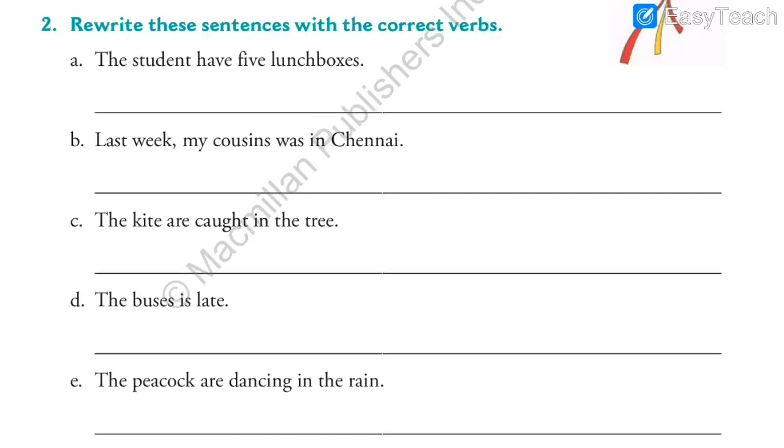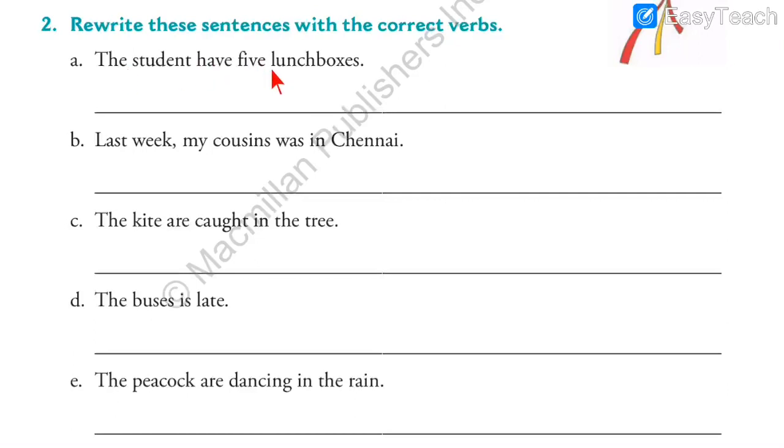All these are verbs. And after identifying the verbs, we have to correct them because there is a mistake in each and every sentence. We have to correct the mistake and rewrite the whole sentence again, writing the verb again. Whichever verb is incorrect, we have to rewrite it.